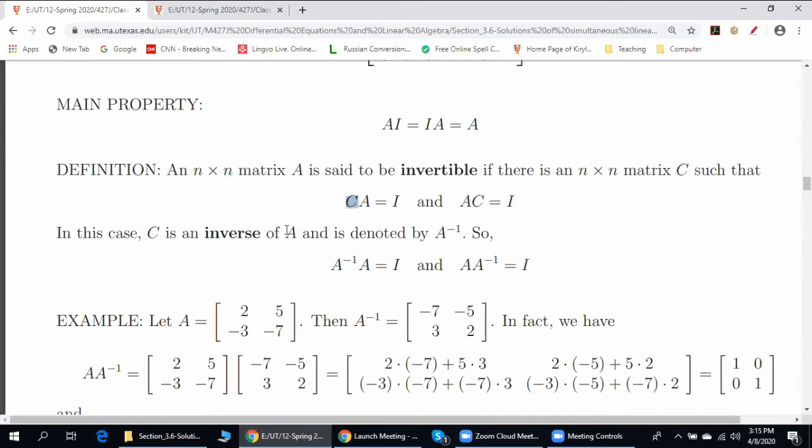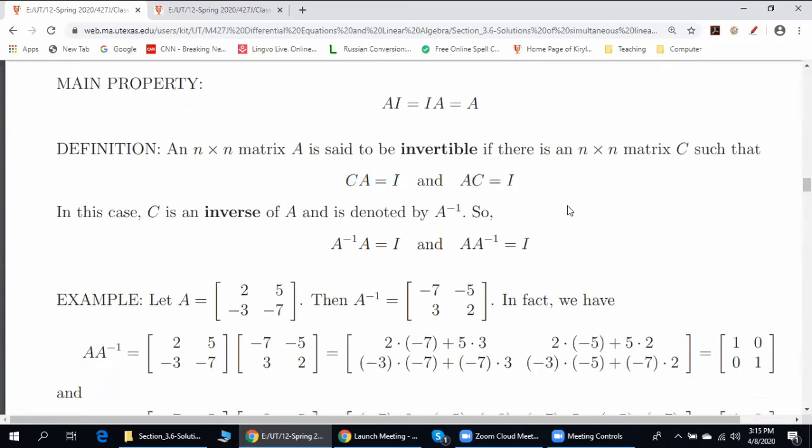We call C the inverse and we denote it by A to negative 1. Important: A to negative 1 has nothing to do with 1 divided by A. Same notation, but completely different meaning. By this, we denote a matrix C that satisfies property number 1 and property number 2.